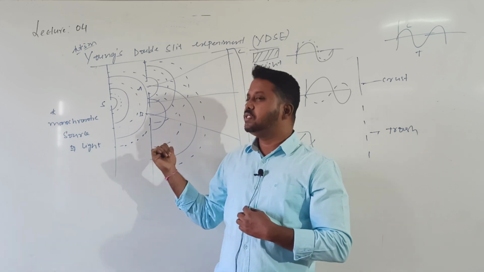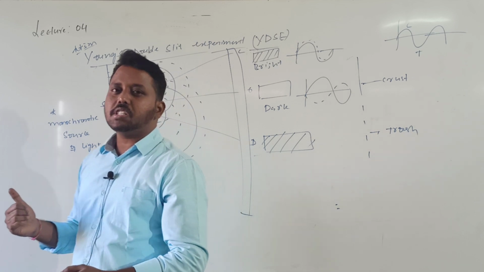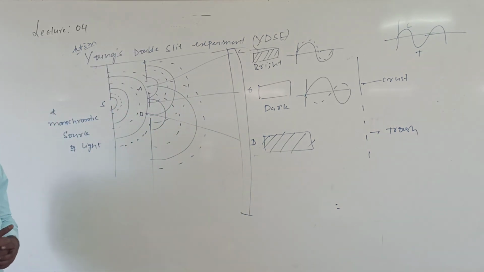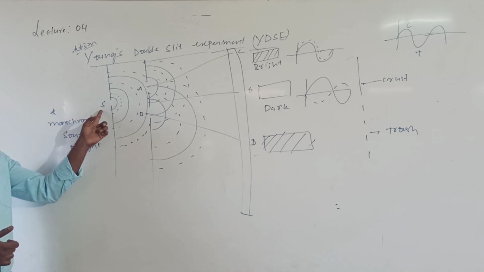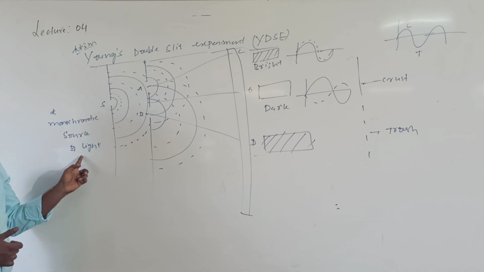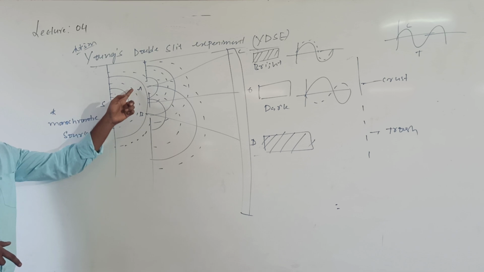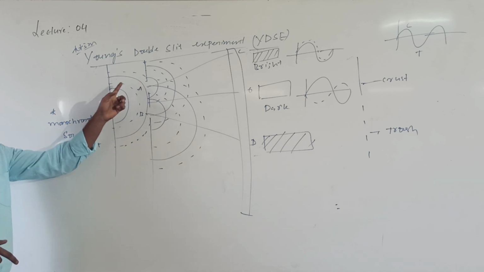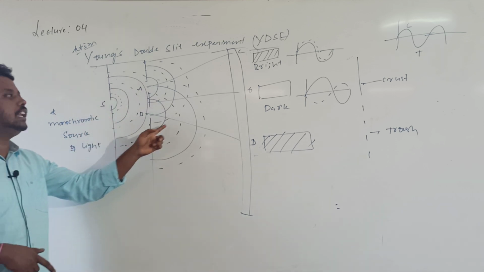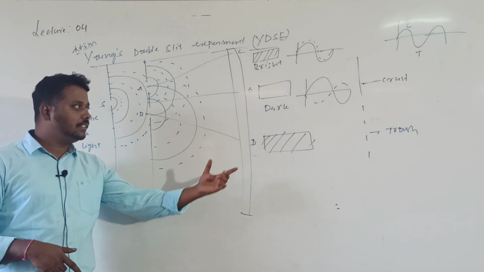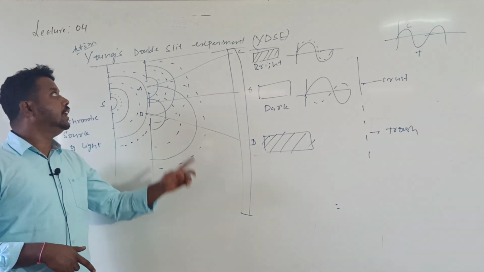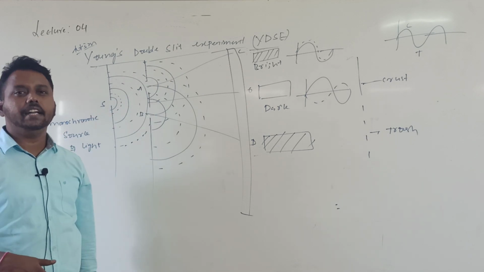And finally, this is the experimental demonstration for Young's double slit. Understood? What are the components? A screen with a narrow slit, where light is illuminated, monochromatic, why I will explain later, then another screen with two more slits which are equally spaced with respect to S, and finally one photographic plate. This is the experimental setup for Young's double slit experiment.